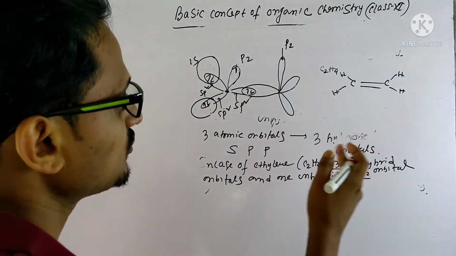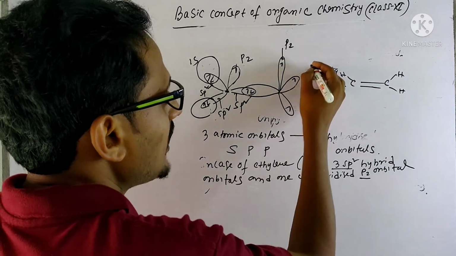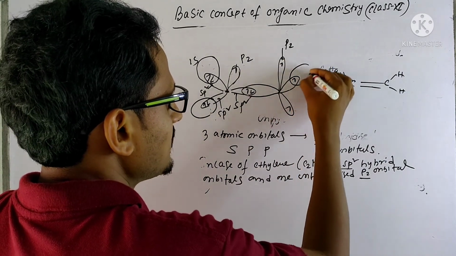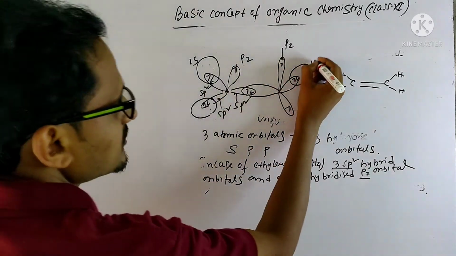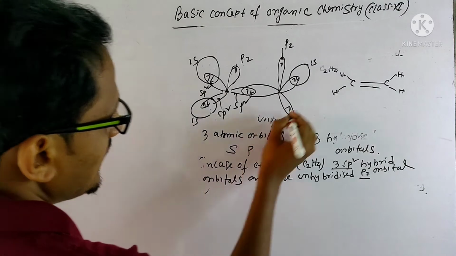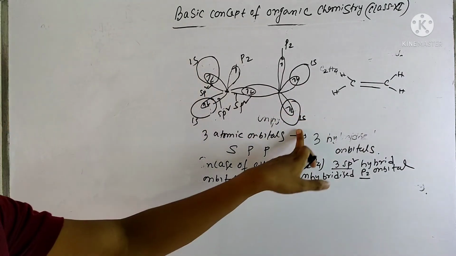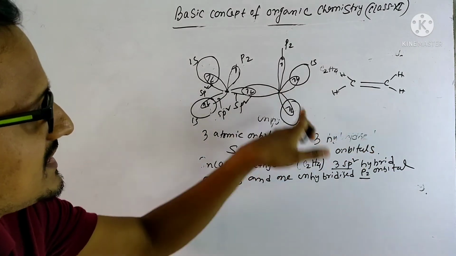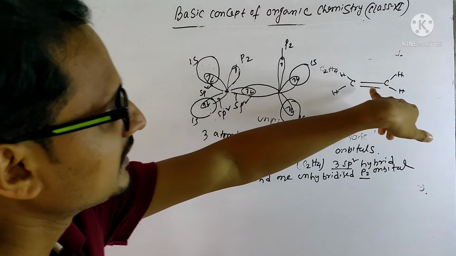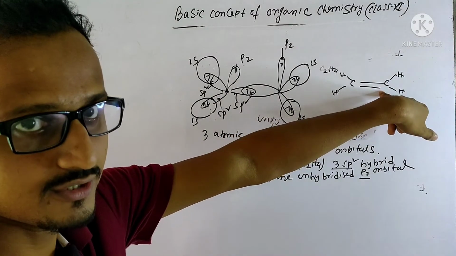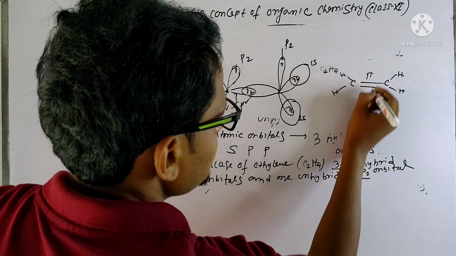Now we have another two hydrogens, each having one electron in the 1s orbital. A sigma bond is formed. This is the 1s orbital of hydrogen. Again here also another sigma bond is formed. These are CH sigma bonds and this is the CC sigma bond. Now we have another bond, which is the pi bond. Here it is the pi bond, and this is the sigma bond.